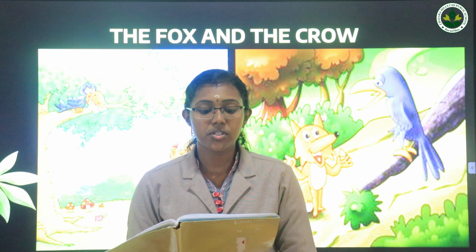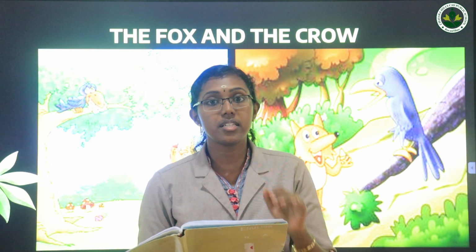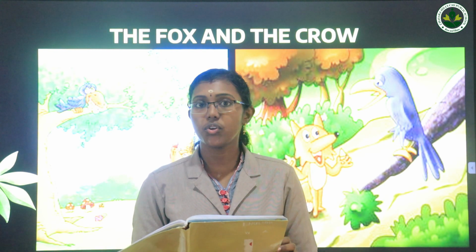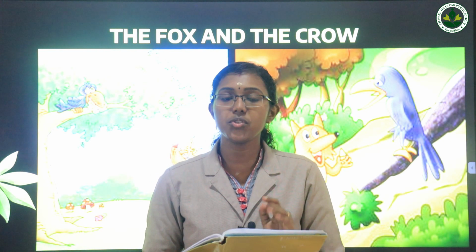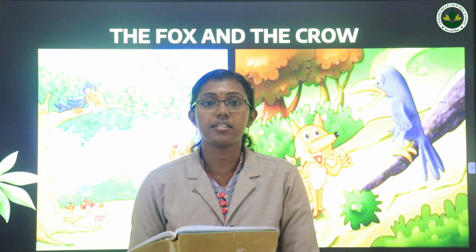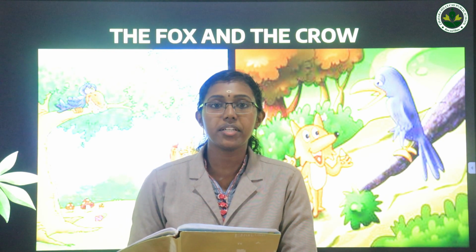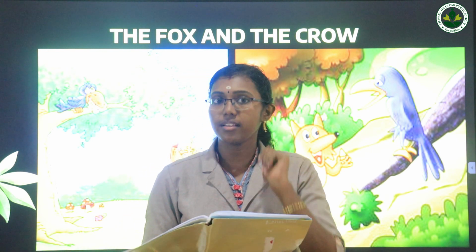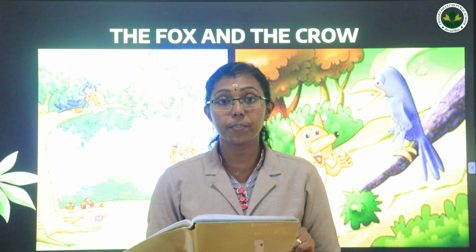And crow was perched upon a limb, means the crow was perched, means it was sitting, it was taking rest, upon a limb means a large branch of a tree. Mr. Crow was sitting on a large branch of a tree and Reynard, it is the name of the fox, Reynard the fox looked up at him. So the fox was down and he was looking at Mr. Crow. For the crow held in his big black beak.